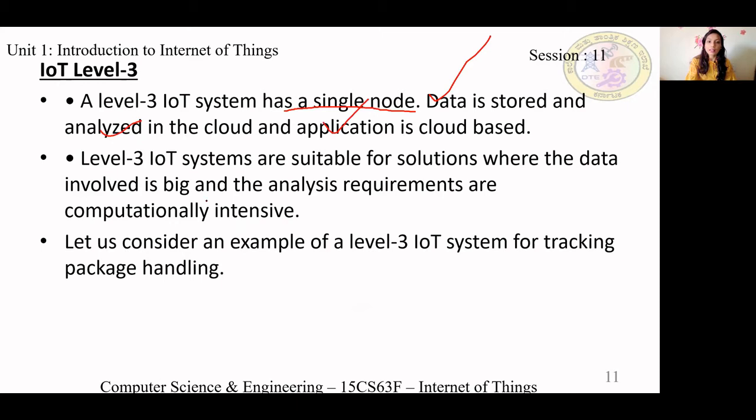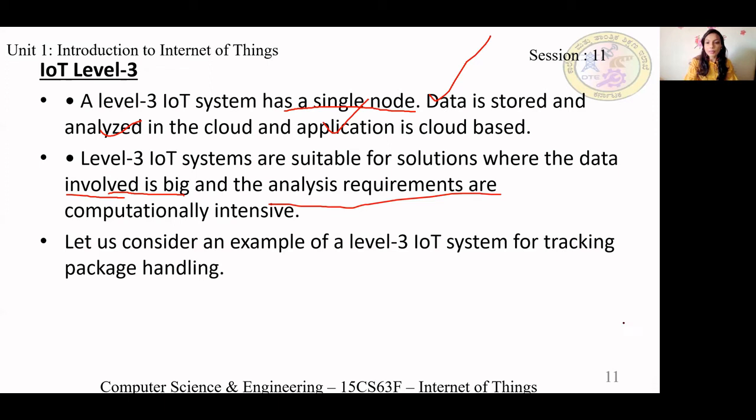These are used for systems where the data involved is big. If data is small, you can use IoT level 1 also. This is used when the application is complex, the analysis requirement is computationally intense, as well as data is big.